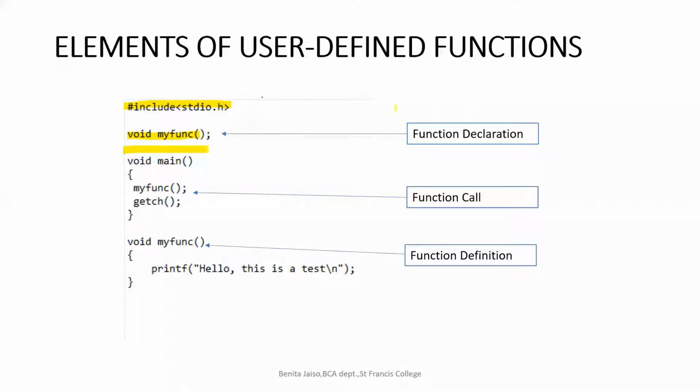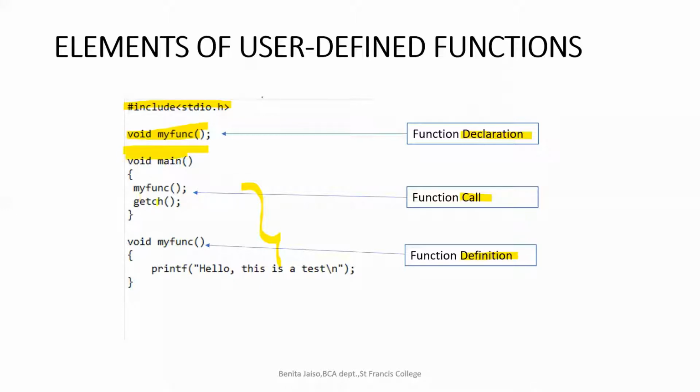Okay, so as I told, there are three parts. One is function declaration, the other is function call, and the third is the function definition. So before these two, function call and function definition, you have to make a function declaration. The declaration part is used for the declaration of the functions before they are used, and also for the declaration of global variables. Is it clear? If you see this example, you can understand that I am going to declare a function called my function, and it is declared before the main, right?